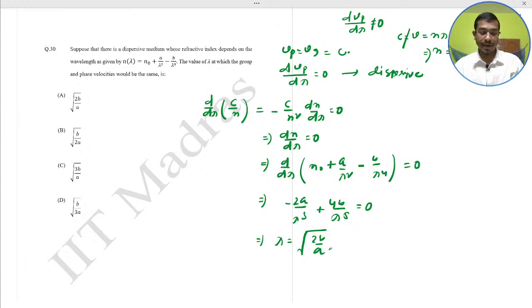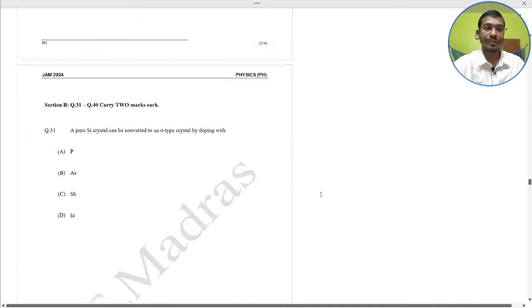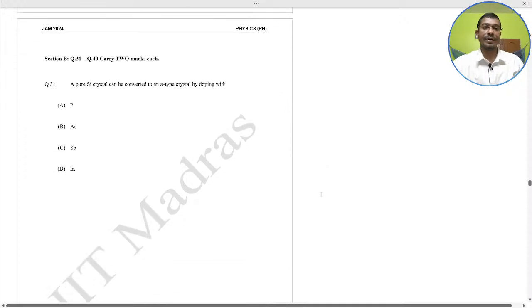So option A is correct, square root of twice b by a. So we have solved all the MCQ type questions.